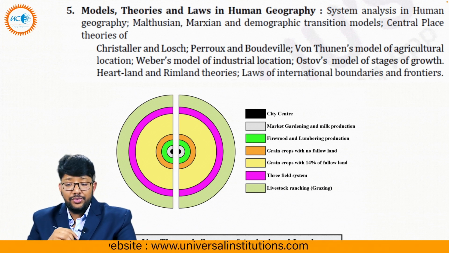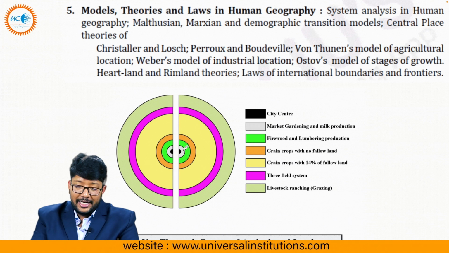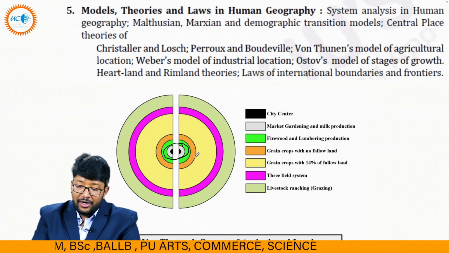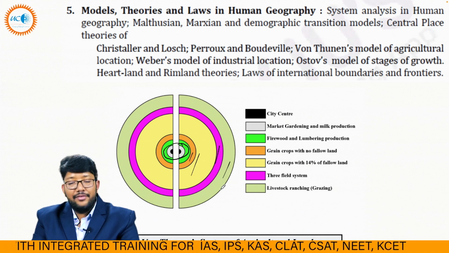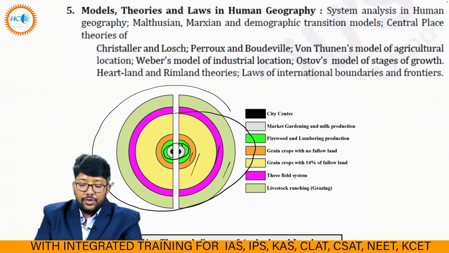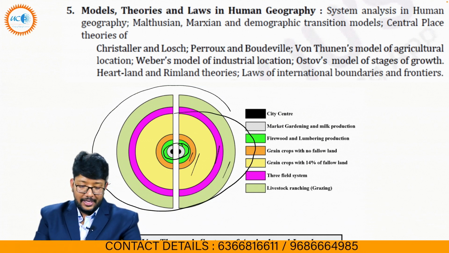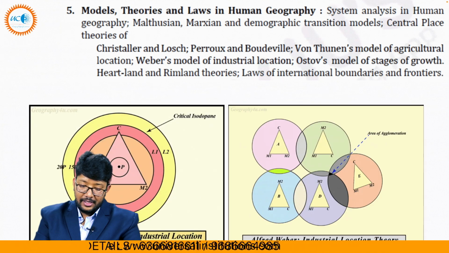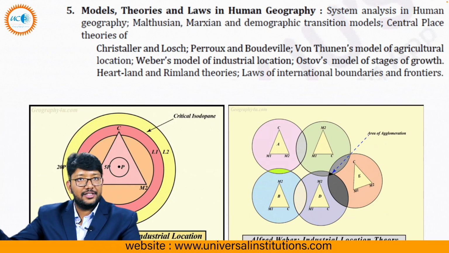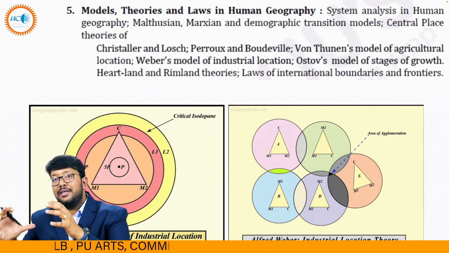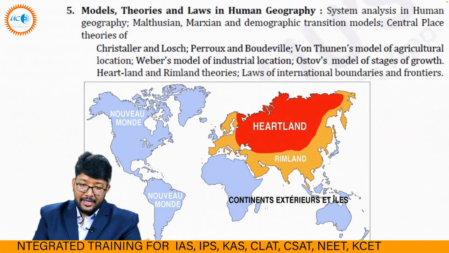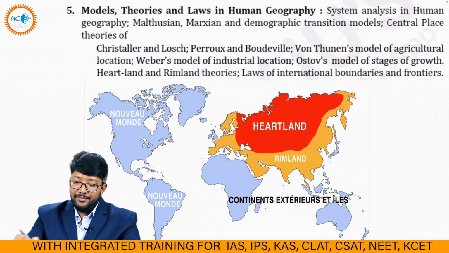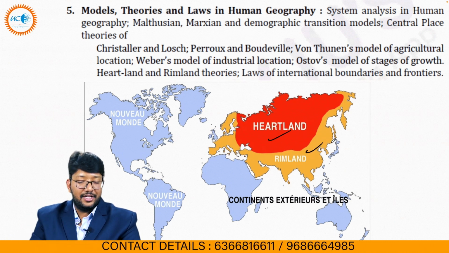That is our von Thunen's agricultural land use: it will be the city center, then this pink color, then livestock ranching. This is according to von Thunen. These are Alfred Weber's theory of industrial location, that is, where is the best place to set up an industrial location. Then the heartland and rimland theory. It will be asked in examination.